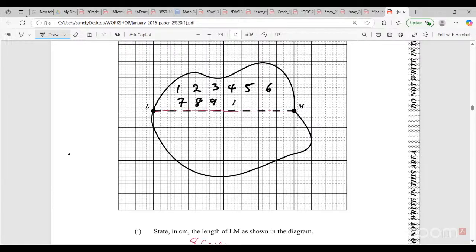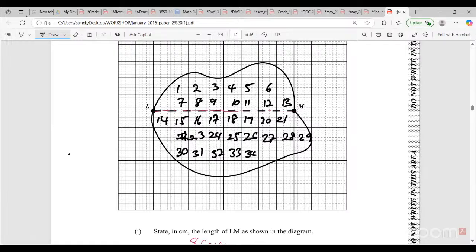7, 8, 9, 10, 11, 12, 13, 14, 15, 16, 17, 18, 19, 20, 21, 22. No, this is 22. 23, 24, 25, 26, 27, 28, 29. Oh, this looks like a clip. So 30, 31, 32, 33, 34, 35, 36. This and this give me 37. This and this give me 38, 39. All right, so I'm at 39 so far.